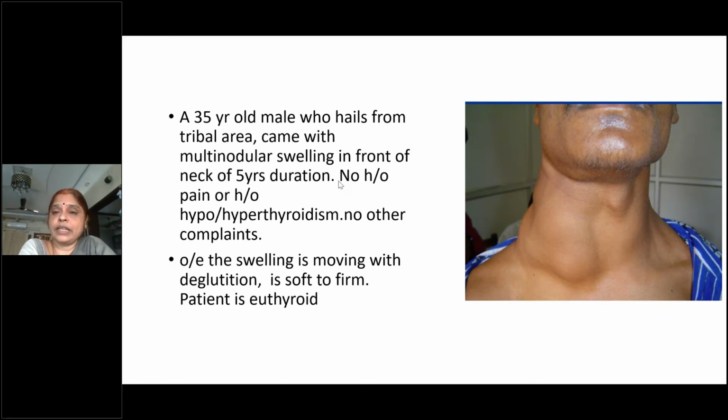Papillary spreads with a lymph nodal metastasis, while the follicular has a hematogenous spread wherein it can go to lungs and bones, as you said. So once there are metastases to lungs, there can be a pleural effusion, or the patient may have a consolidation which is not resolving, in which case they present with cough, expectoration, or any unexplained fever that is not resolving. And then bone pains are the features, and bone swellings in the scalp, in the membranous bones, are the features of malignancy. So systemic features also you have to ask, right? So this is your history of present complaint.